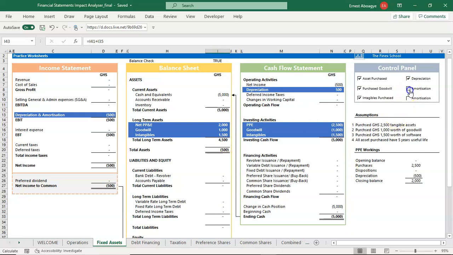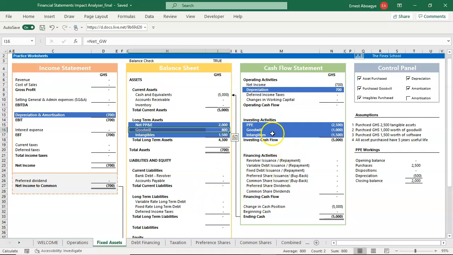It's the same for goodwill. If we seek to amortize goodwill, the same way as we depreciate a long-term fixed asset, we also amortize goodwill in that same manner. So we believe that this goodwill will last for 5 years.